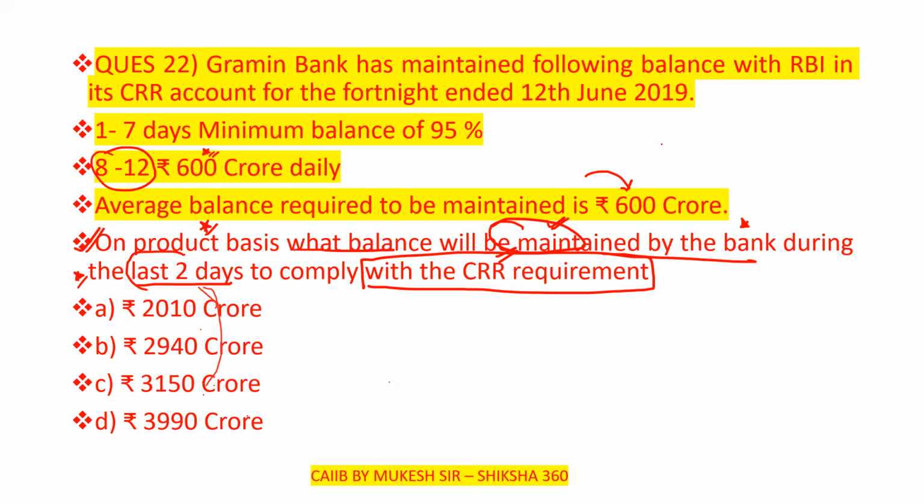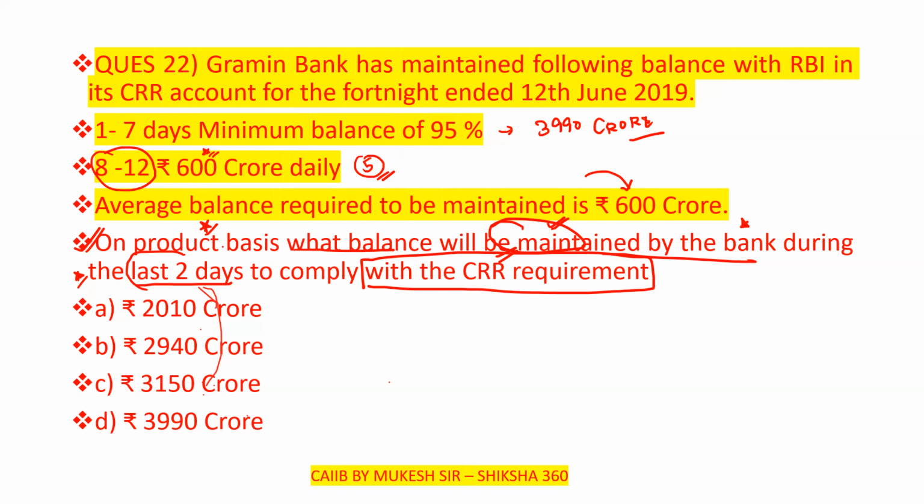So how much total do they have to maintain? We know that for the first 7 days, they have to maintain 3990 crore. And for the remaining 5 days, days 8, 9, 10, 11, 12, how much do they have to maintain?